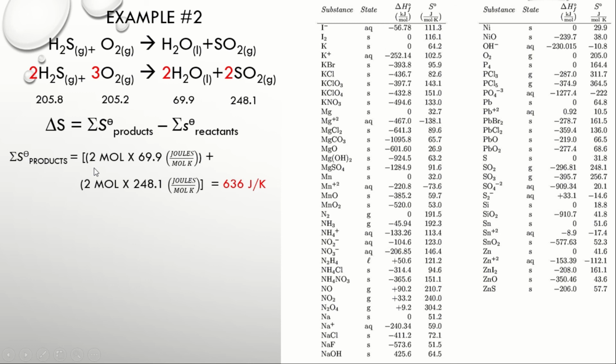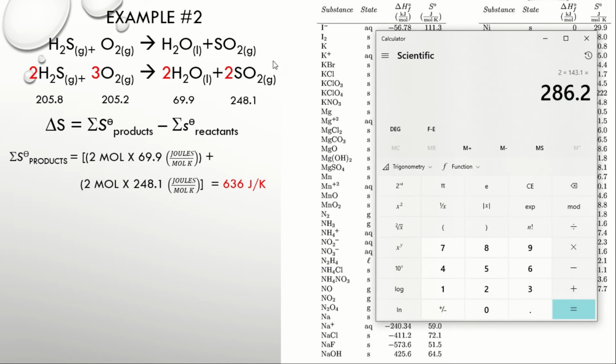So unahin natin ang entropy value ng product. Ito uli ang product natin. So water and sulfur dioxide. So unahin natin si water, 2 ang kanyang coefficient times yung ating entropy value ng liquid water. So liquid water is 69.9. So times 69.9. Enclose that in another parenthesis.